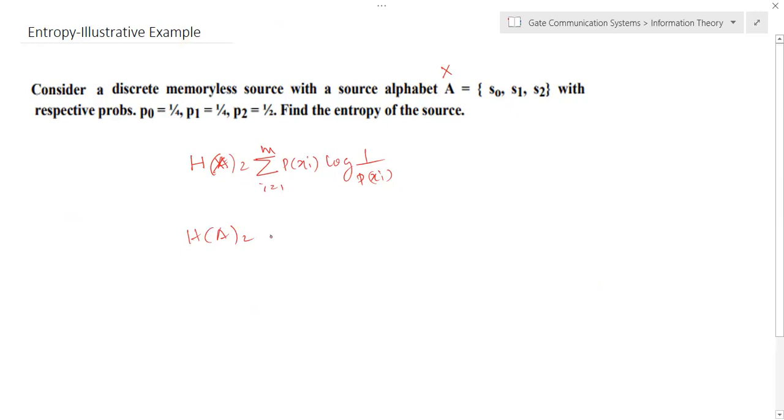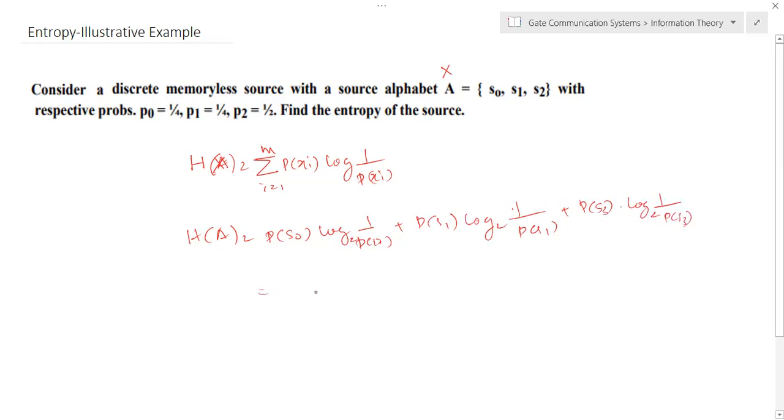We can write probability of S0 into logarithm of 1 by probability of S0, plus probability of S1 into logarithm, taking the base 2 here, of 1 by probability of S1, plus probability of S2 into logarithm of 1 by probability of S2.